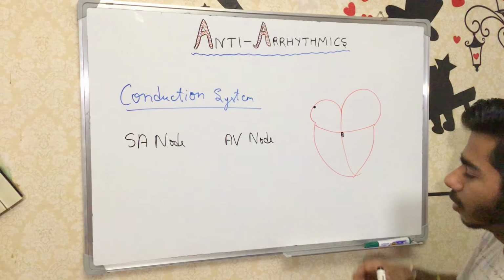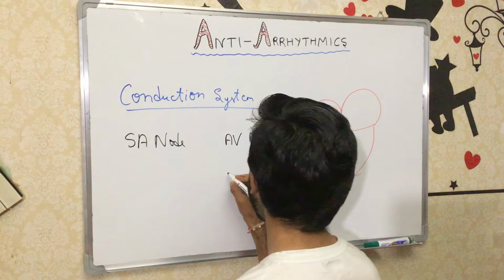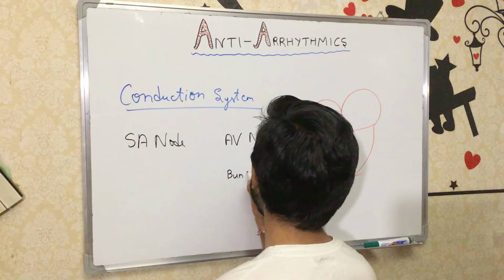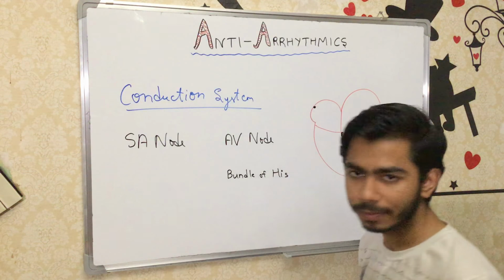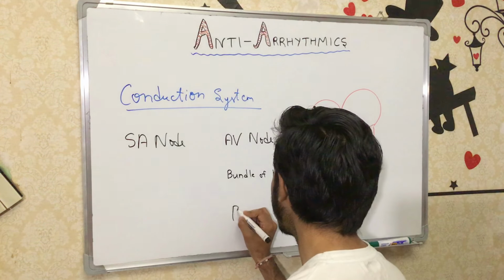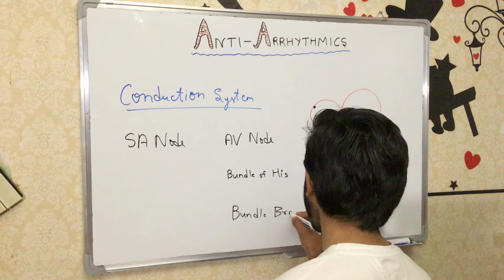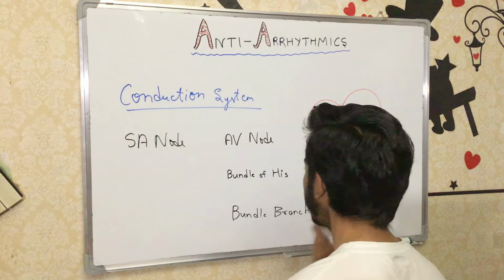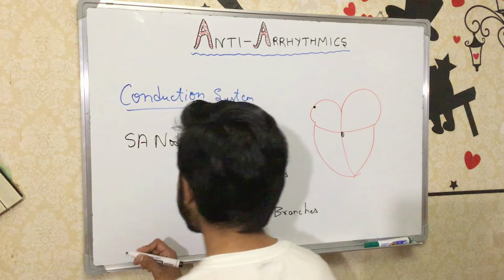Now after the AV node, what do we have? We have the bundle of His. Then we have the bundle branches, and at last we have the Purkinje fiber system.